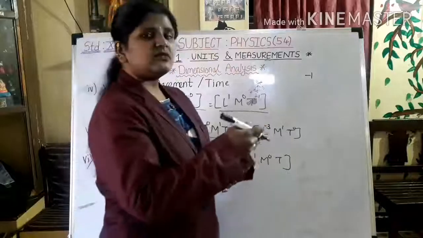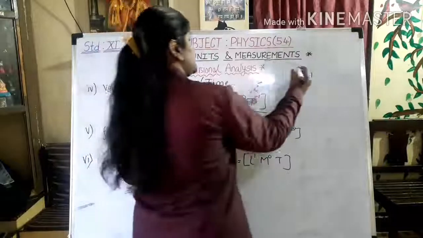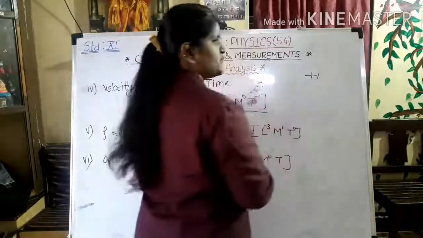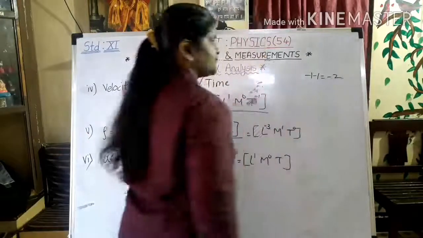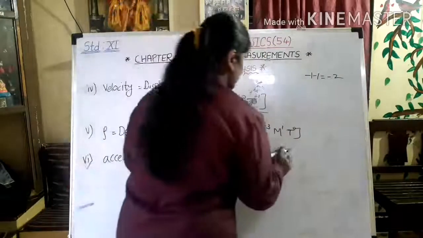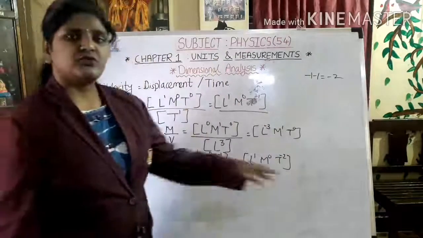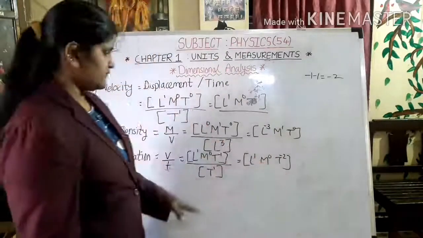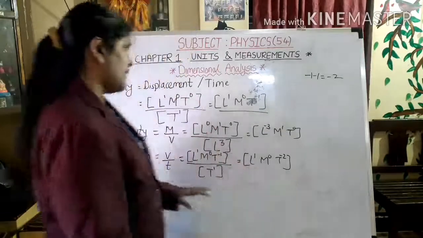And when the T which is there in the denominator goes to the numerator, it is having index minus 1. So by combining both of them, I am getting minus 2, right? So the index here will be minus 2. So this is the dimension for acceleration, which is L1 M0 T minus 2.